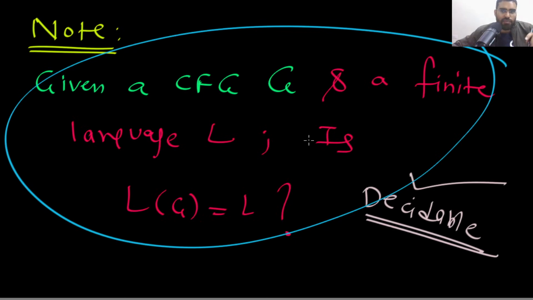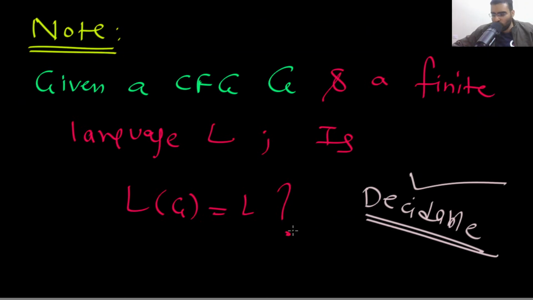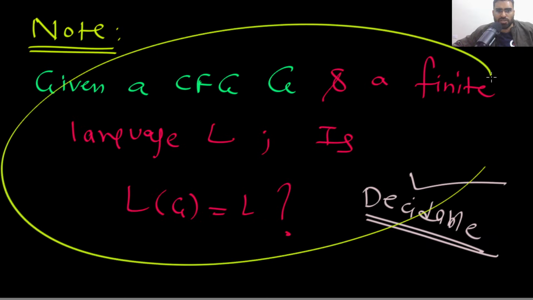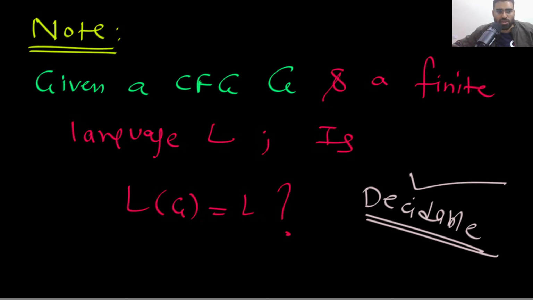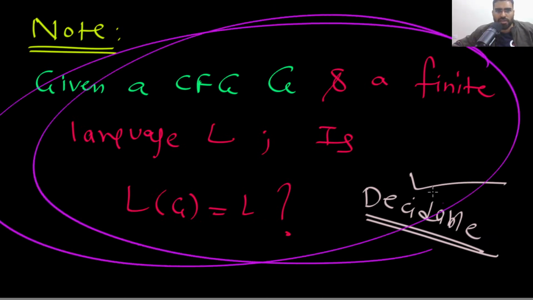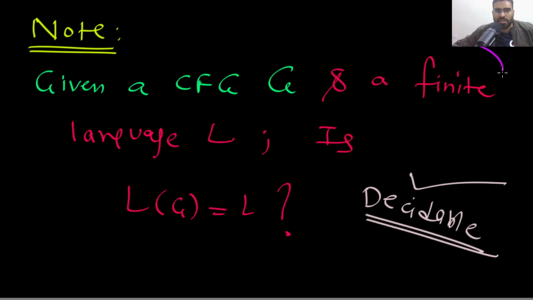In GO Classes, we do not study anything without proof. Everything that we teach in every subject, we teach with proof, with complete, clear and correct understanding. So this problem on your screen is decidable, and I will not discuss the proof right now because I have already given you the proof of option C. But this language, I give to you as homework. If you want to prove it, you can try, or you can remember it.